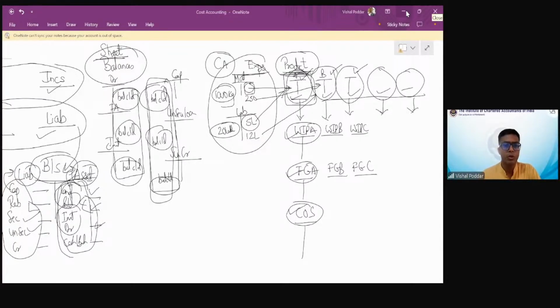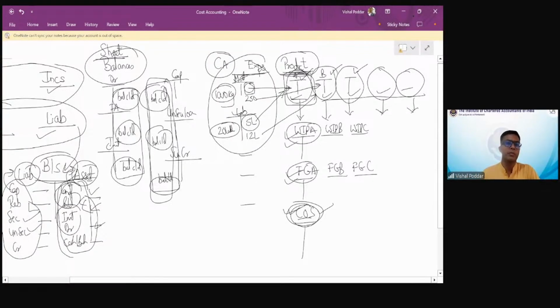Cost of sales is not an expense account. Okay, Sanya is asking, sir, why is cost of sales not an expense account? See, expense accounts are material, labor, and the three overheads, right? These are product accounts. Even though the name is cost of sales, it is actually representing the product at its final stage. That is the stage when the product is getting sold. So don't go by the name that it is cost of sales. So why is it not an expense?